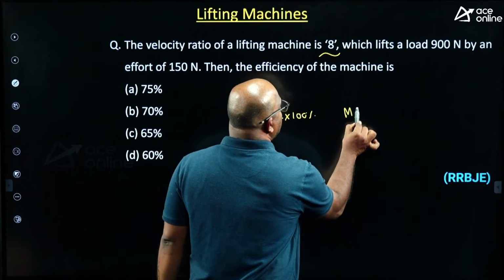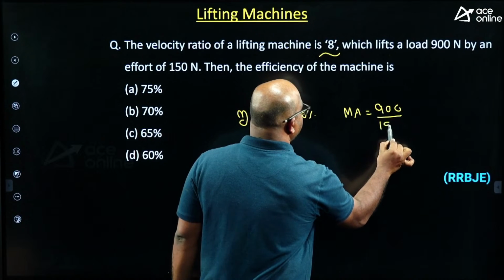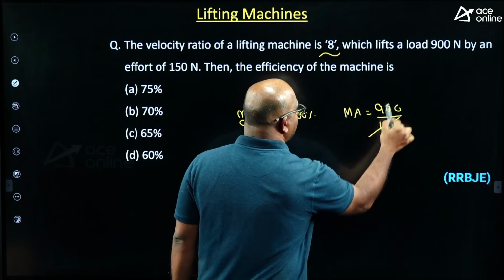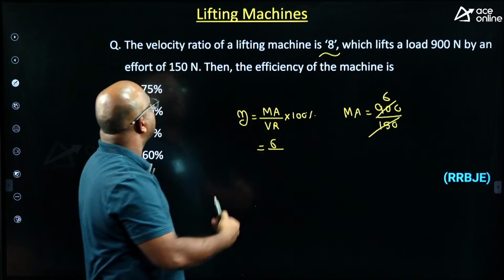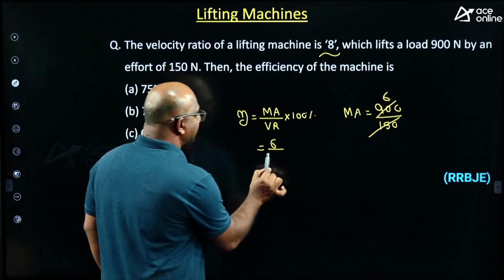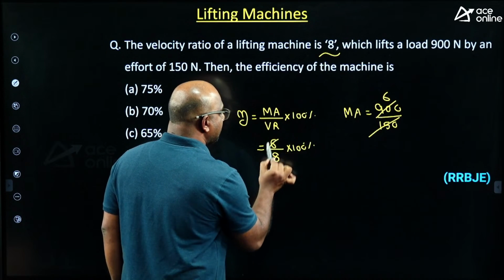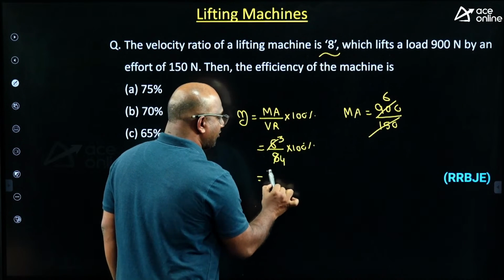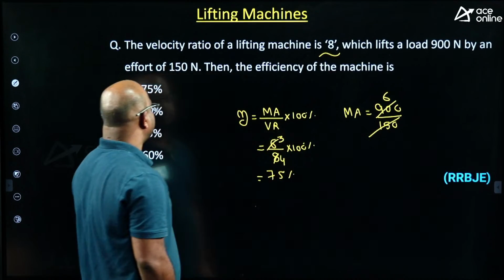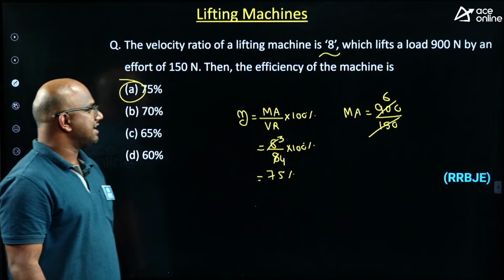MA equals load by effort, 900 by 150, which is 6. Velocity ratio is given as 8 itself, so 6 by 8 into 100 percent. Which means 3 by 4, so 0.75 or 75 percent. The right answer is option A.